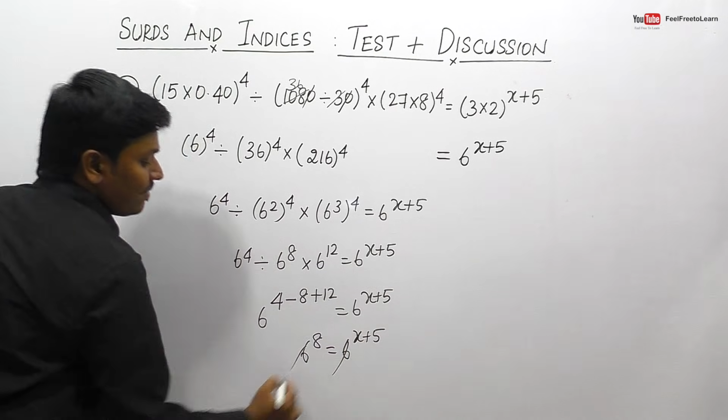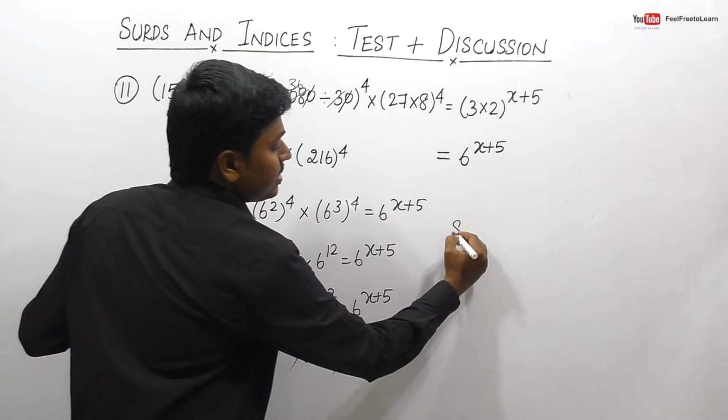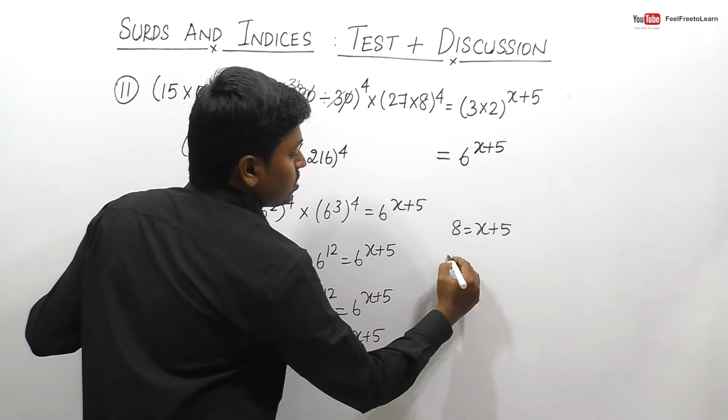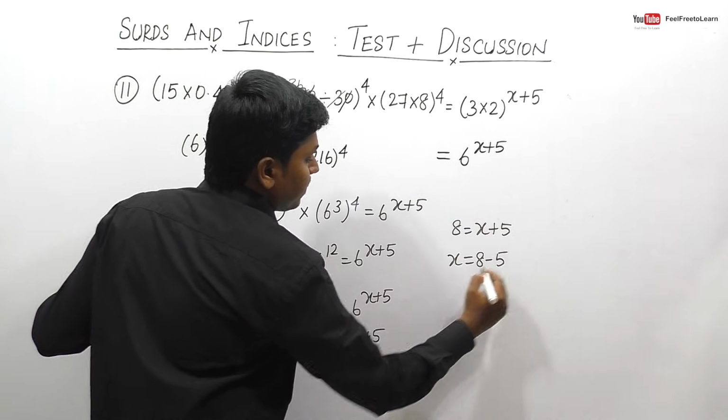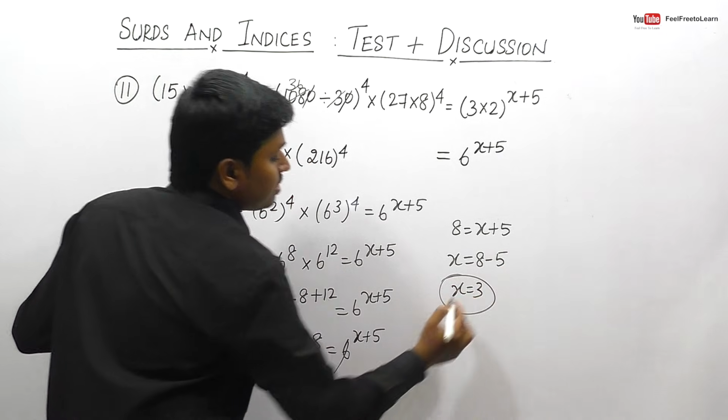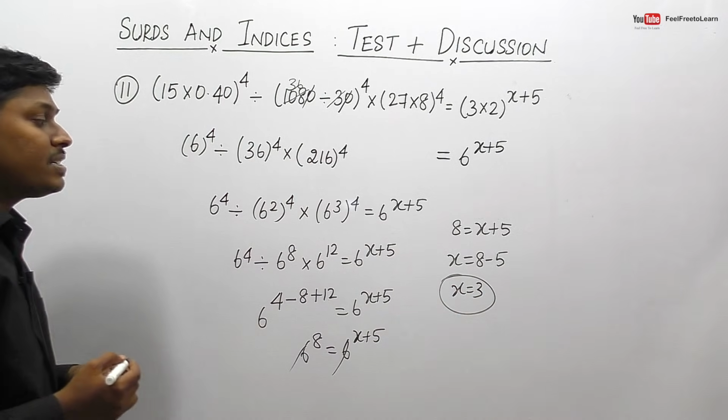So finally we can cancel 6 and 6. So 8 is equal to x plus 5. So x is equal to 8 minus 5. So finally we can say that the answer for question number 11 is x is equal to 3.